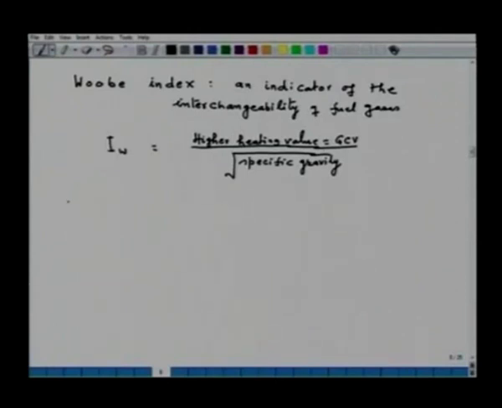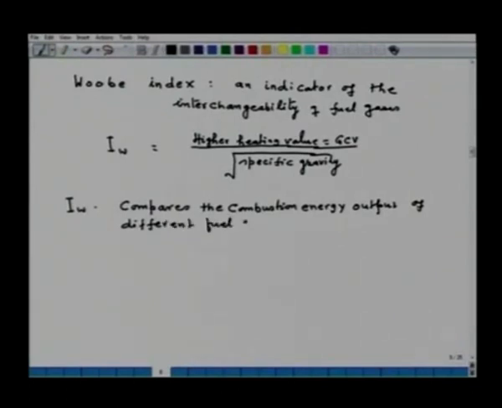So, this IW in fact compares the combustion energy output of different fuel gases. In fact, either called fuel gas or gaseous fuel, they are one and the same thing.